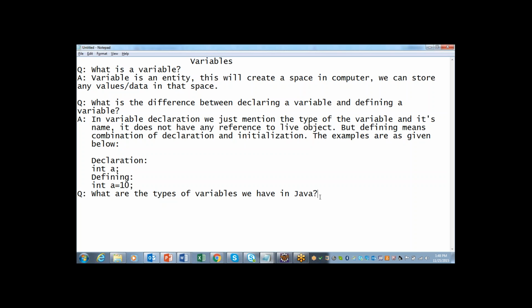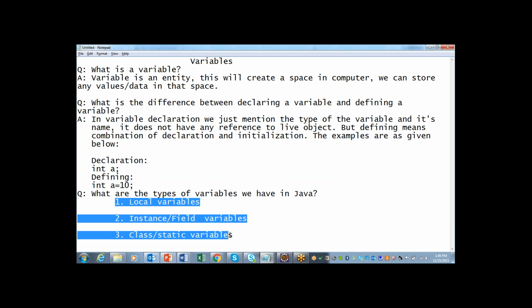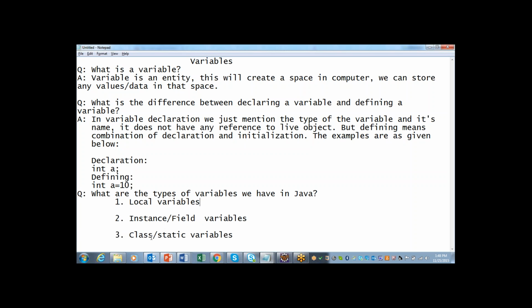Don't try to explain immediately. There are three types of variables. One is the local variable, second is the instance or field variable, and third is the class or static variable.